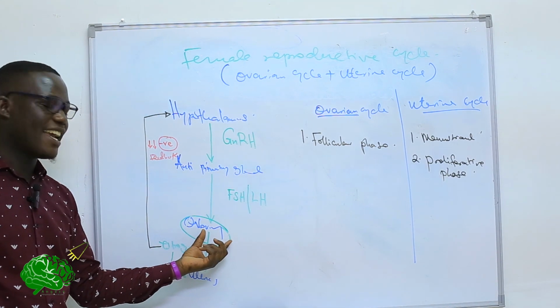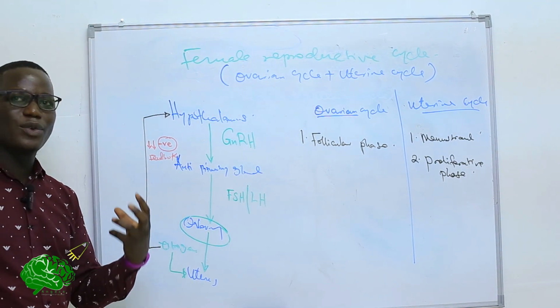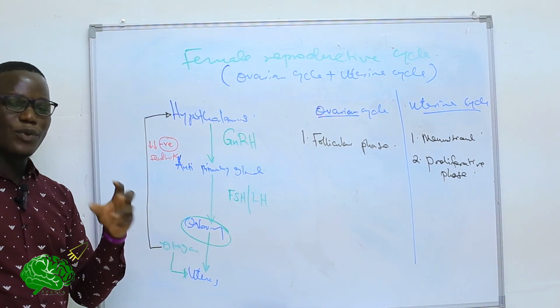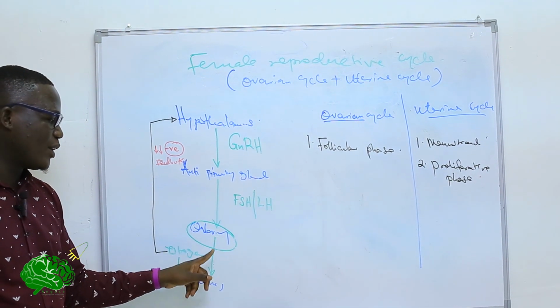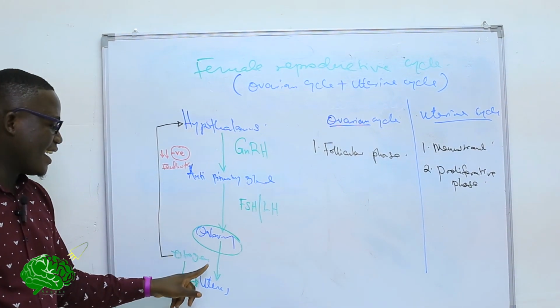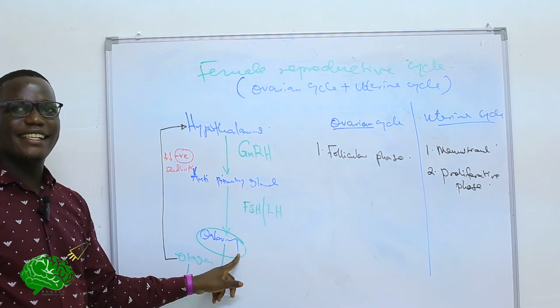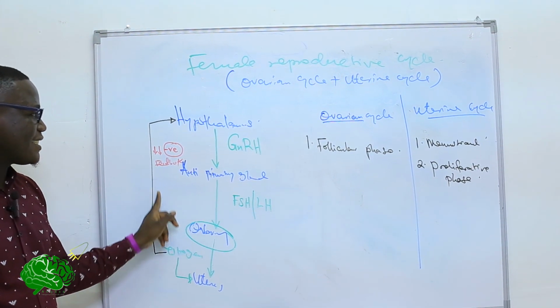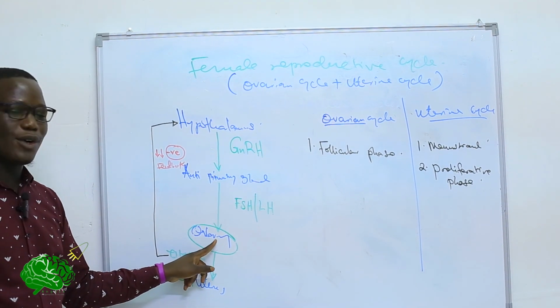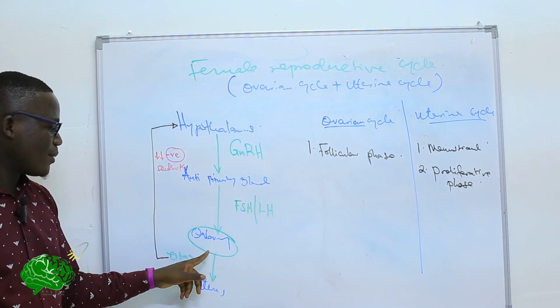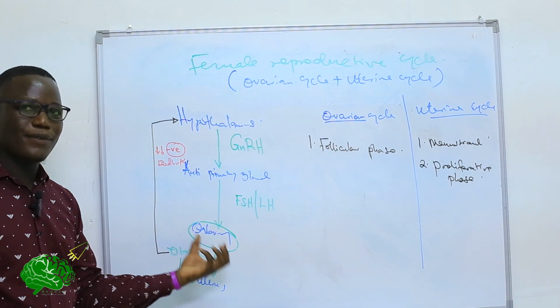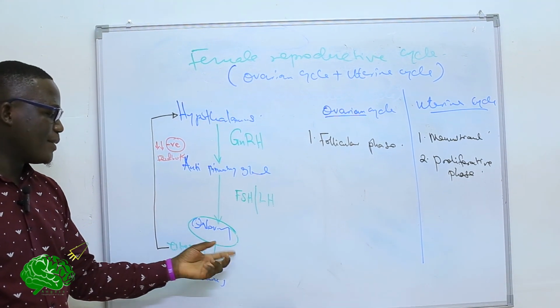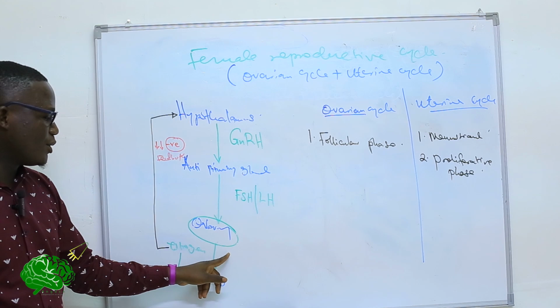And only the one which had grown and has good quality can thrive under low levels of follicle stimulating hormone and continue its development. So, this negative feedback is to cause what we call selection. The best follicle which had matured will be selected for, and it will continue growing.